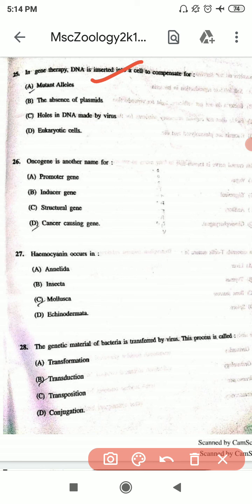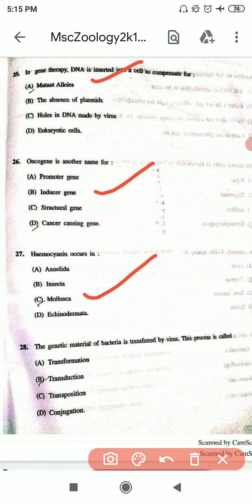26th question is oncogene is another name for, and the correct option is B. 27th question is hemocyanin occurs in, and the correct option is C. 28th question is the genetic material of bacteria is transferred by a virus.